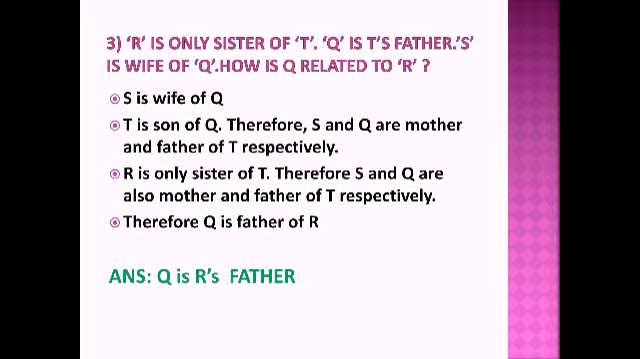This much clear? Next, Q is T's father. If Q is T's father and R is sister of T, then Q is also R's father. Third statement, S is wife of Q. If Q is T's father and S is wife of Q, that means S is mother of R and T. Clear? Now read the question. How is Q related to R? Q is father of R.